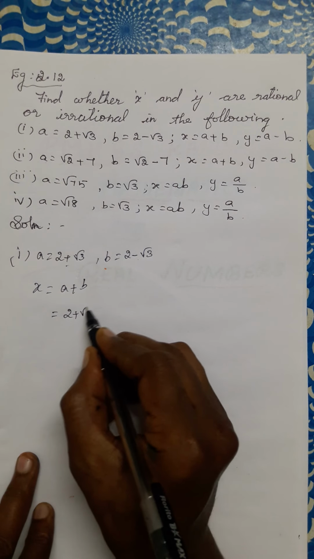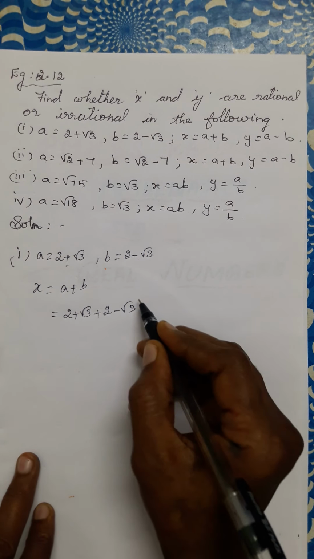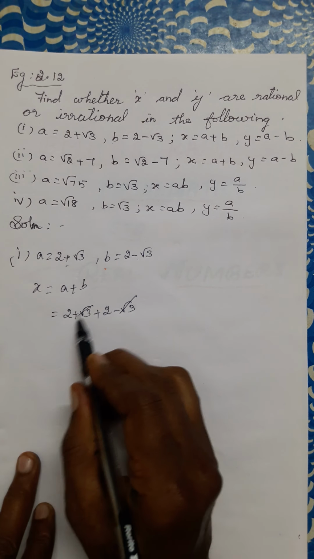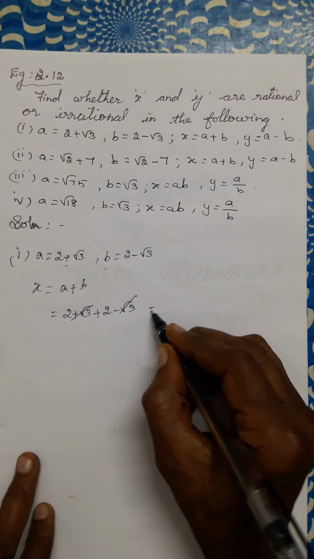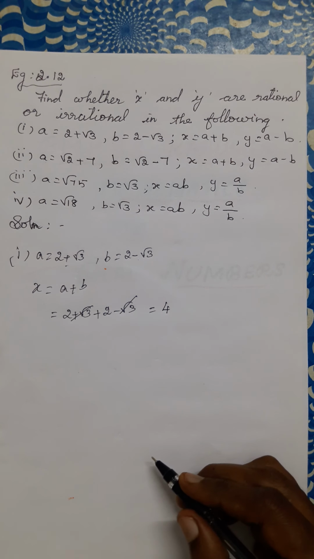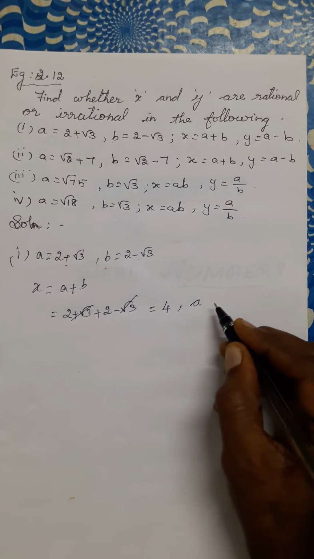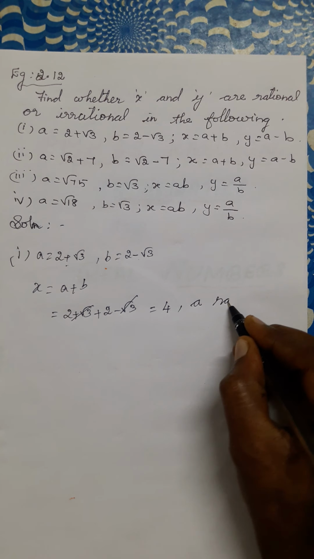Yeah, 2 plus root 3 plus 2 minus root 3. Root 3 and minus root 3 will cancel. 4. We are getting the number 4. Whether 4 is a rational or irrational number? 4 is a rational number.